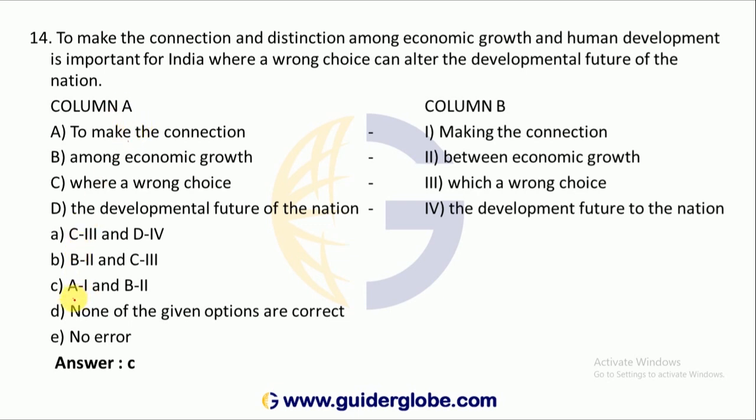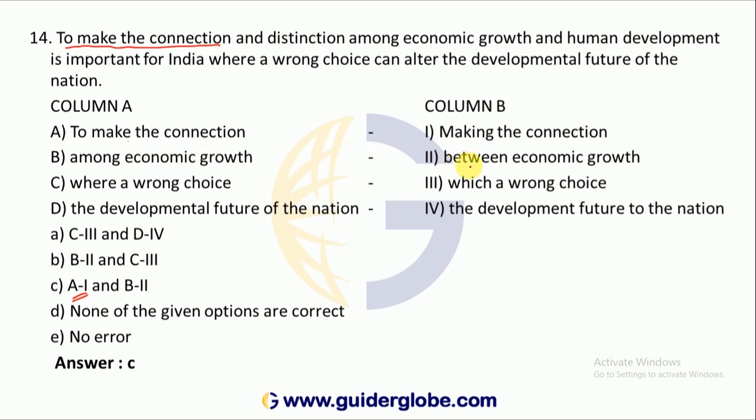C. A. To make the connection. Here, what is to be underlined? To make the connection. What is telling? C3. Suppose C is to be replaced with 3. Where a wrong choice? Which a wrong choice? This is not correct because where a wrong choice is correct. Then B2, just to see among economic growth.